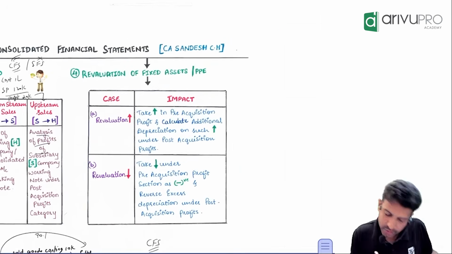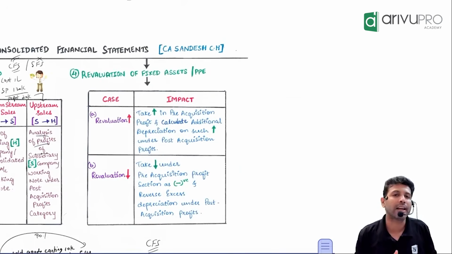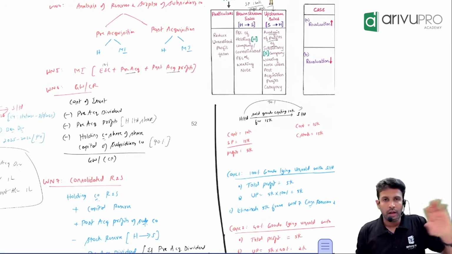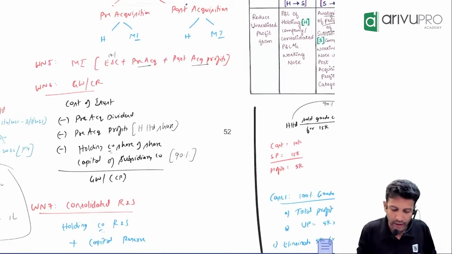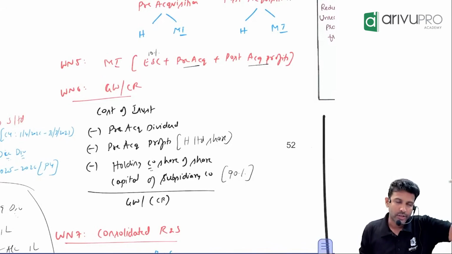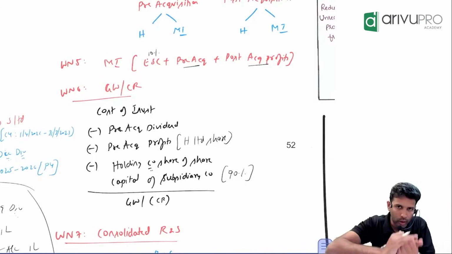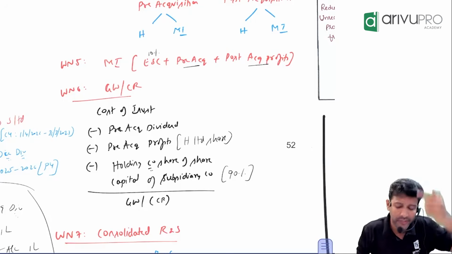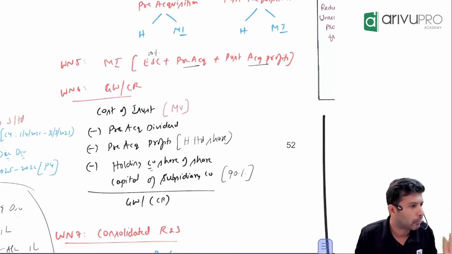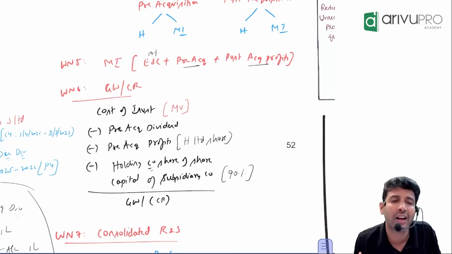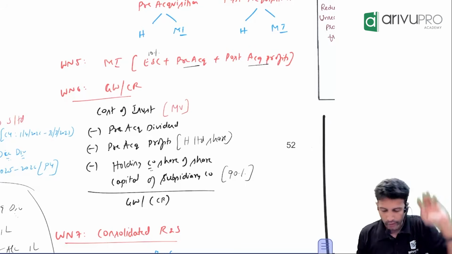The next one is again an important adjustment, the revaluation adjustment. Now people, come back to working note number 6. Listen to this. When the holding company purchases shares in the subsidiary company, will the holding company buy the shares at face value or market value? Market price. Yes or no? Yes. Whatever is the market price, the holding company will pay that much and acquire the shares.